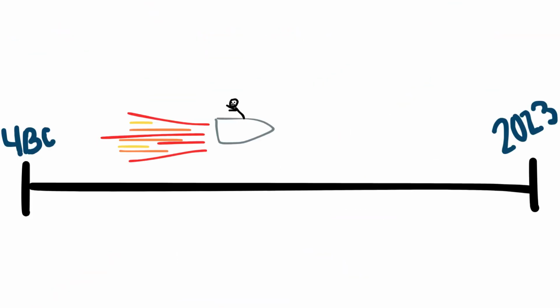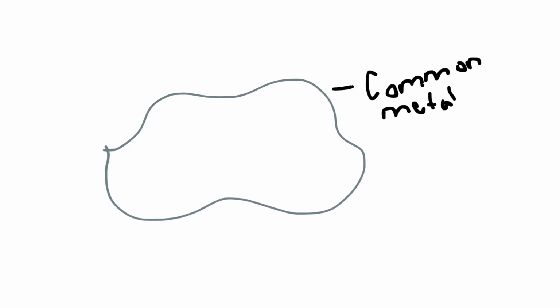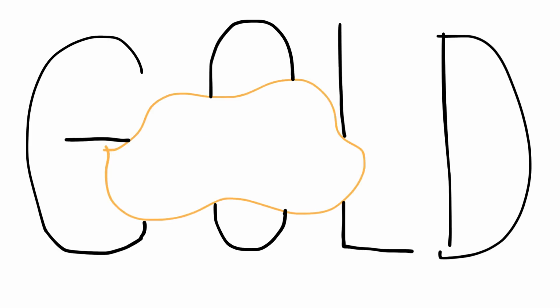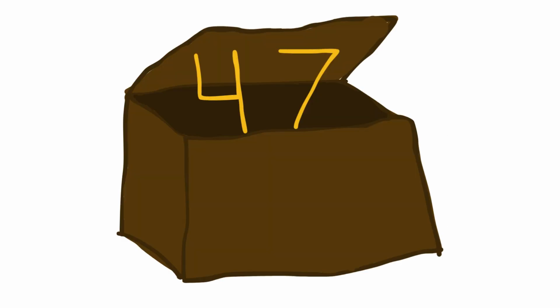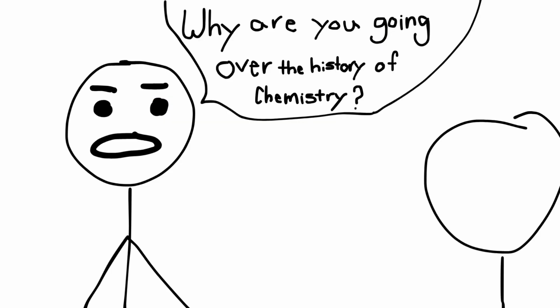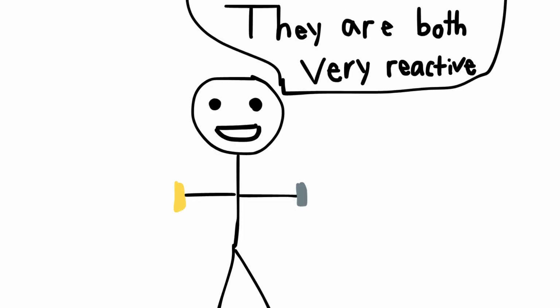Fast forwarding about 20 millennia, alchemists began trying to turn common metals into pure gold. This didn't work, and a lot of them turned out to be frauds. But it led to the discovery of about 47 metals at the beginning of the 19th century. You may be asking, Bryce, why are you going over the history of chemistry and not why the periodic table is organized the way it is? But I'm getting there. When chemists were discovering these elements, they noticed that certain elements shared the same properties.